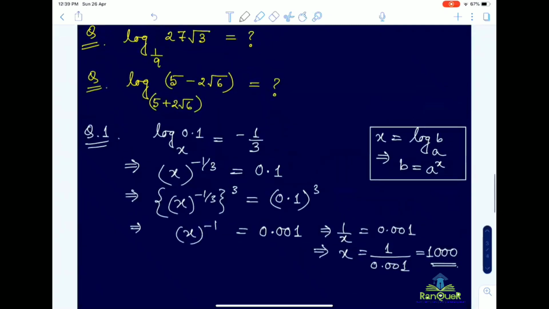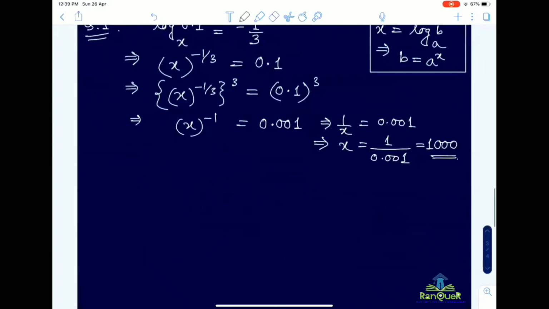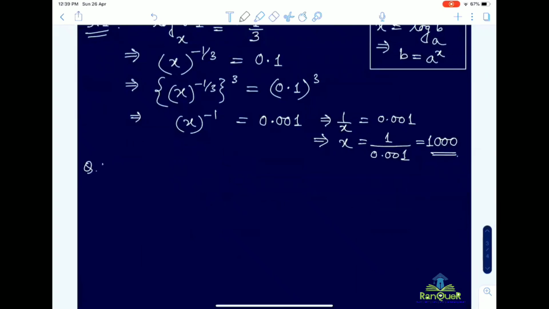What about the second question? The second one answer is 29 by 27. No, minus 7 by 4. Yeah, minus 7 by 4. Okay, let us discuss then, if you cannot solve.